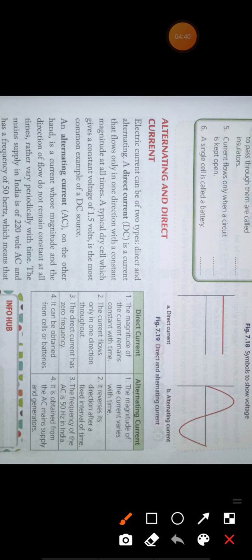So it is a straight line. Straight line means the current is constant. Suppose 10 ampere current is flowing, so always the 10 ampere current will flow. The value will not vary.